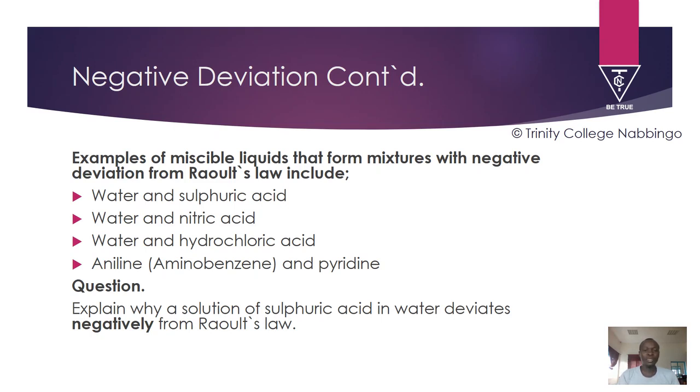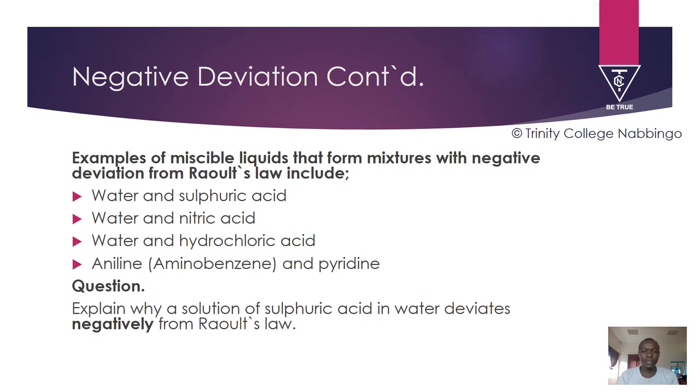Aniline and aminobenzene, aniline and pyridine. Aniline is the same as aminobenzene. So mixing these two also, they form a solution with a negative deviation. And then here I have a question for you. Explain why a solution of sulfuric acid in water deviates negatively from Raoult's law.